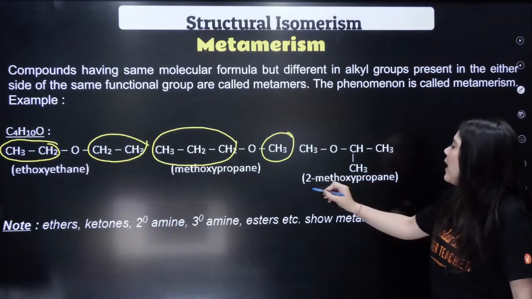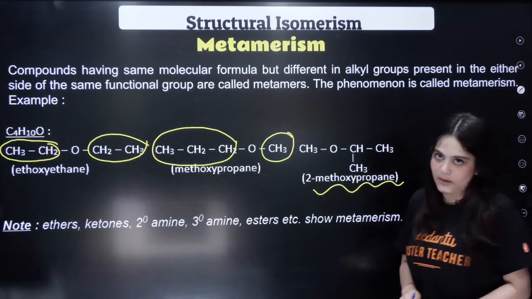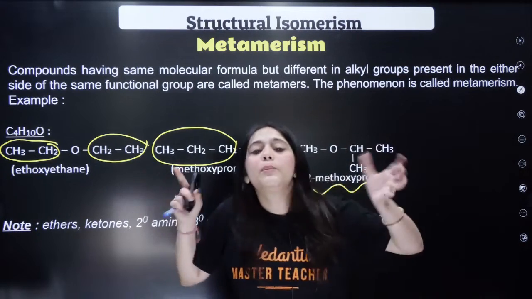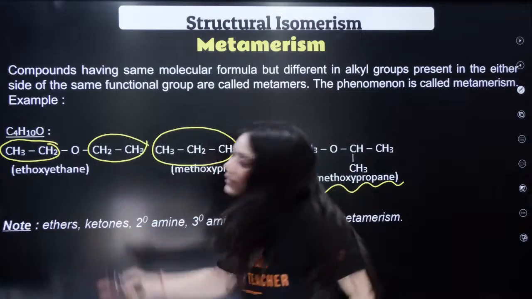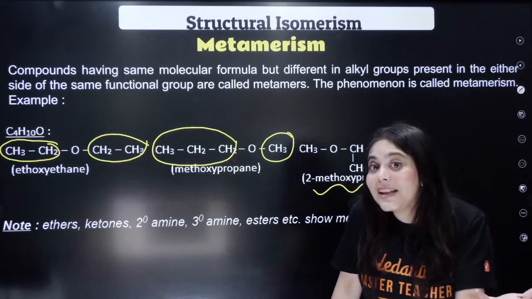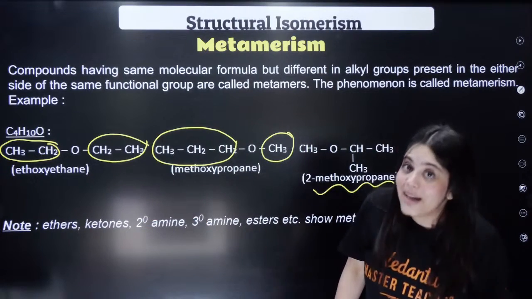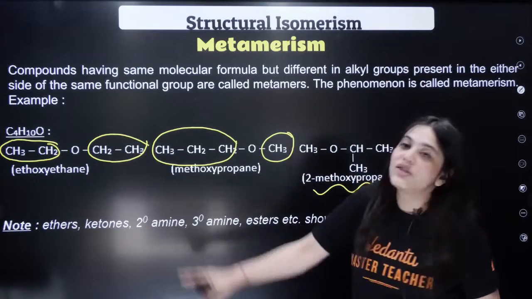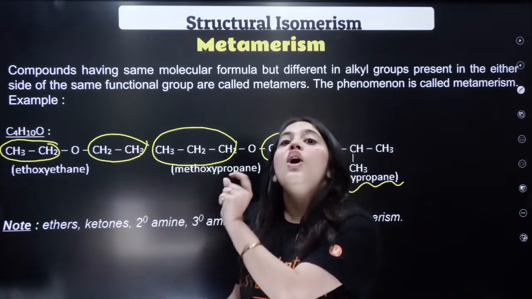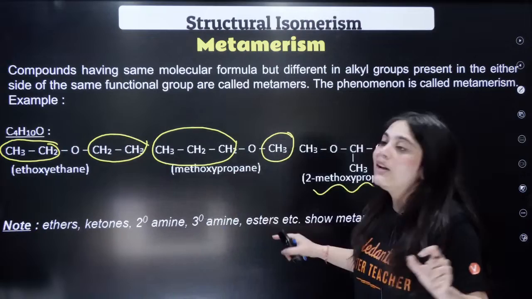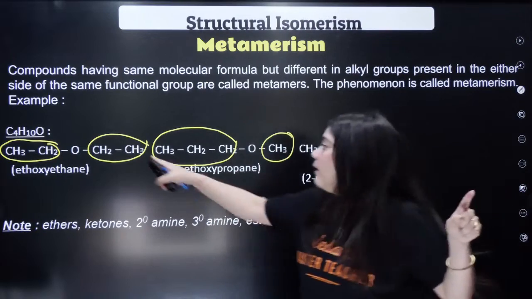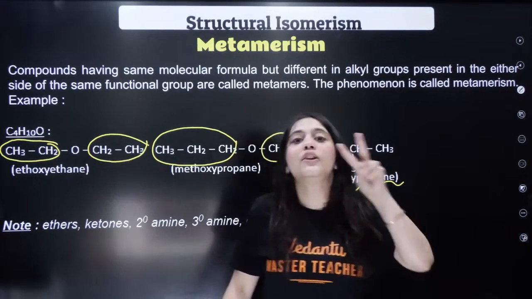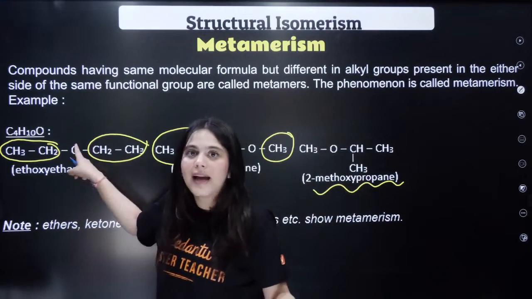Similarly, I can also write it as 2-methoxypropane. So what am I doing? I'm changing the position of the alkyl groups around the functional group. And what I'm getting in return is a metamer, right? Here I'm changing nothing, just the position of your alkyl groups around the functional group. So this can happen in two cases. One is the ether that we just discussed.